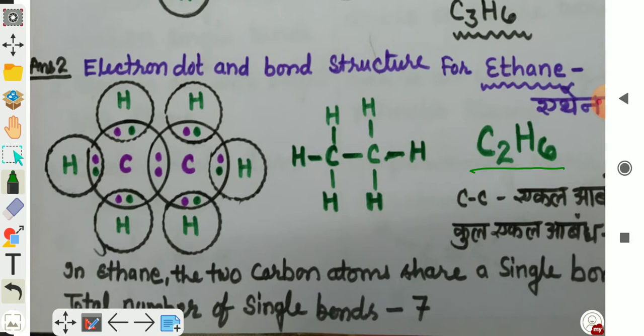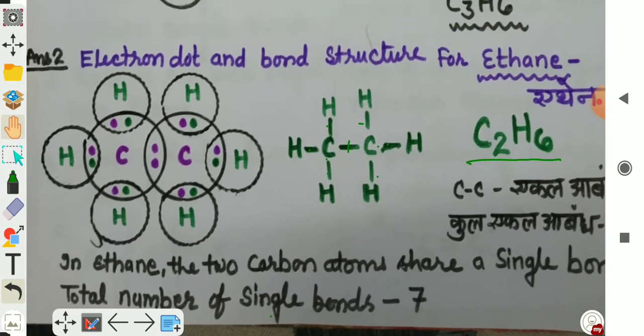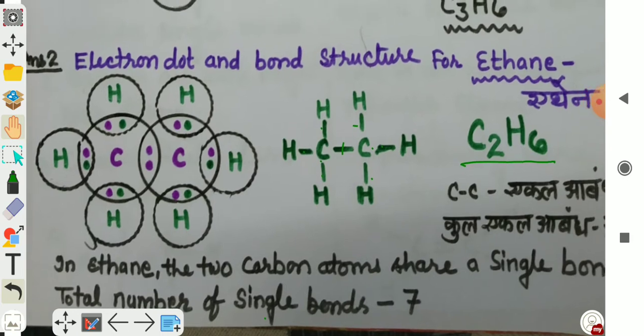Total number of bonds कितने हैं इसमें? 7. 1, 2, 3, 4, 5, 6 and 7. And carbon to carbon bonds कितने हैं? In ethane, 2 carbon atoms are shared by a single bond. So this is the electron dot and bond structure of ethane.